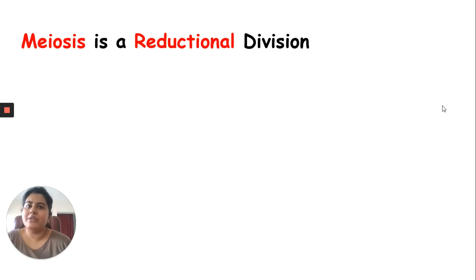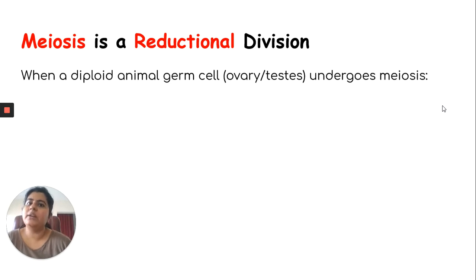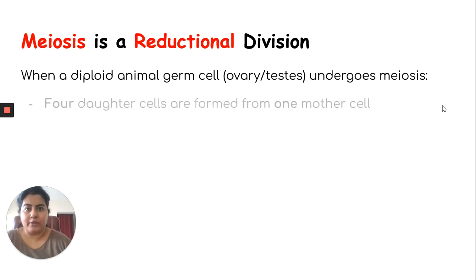So we say that meiosis is a reductional division. The word reductional means something is reducing. So when a diploid animal germ cell, like the ova or the sperm from the ovary and the testis, when they are formed, or before they are formed, when the cells of the ovary and testis undergo division through meiosis, four daughter cells are formed from each parent cell.